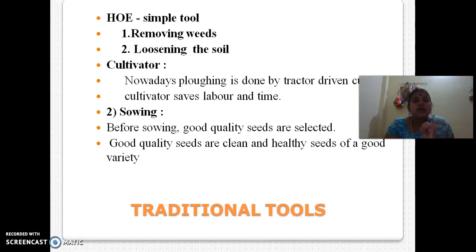So what is the first point? Before sowing, good quality seeds are selected. And the second point, good quality seeds are clean and healthy seeds of a good variety. First we have to soak them inside the water, so in a sense we clean them. The unhealthy seeds float on the surface of the water, and the mature, good, healthy seeds settle down. So we choose the healthy seeds to sow on the cultivated land. See here, good quality seeds are clean and healthy seeds of a good variety. It's very simple, right?